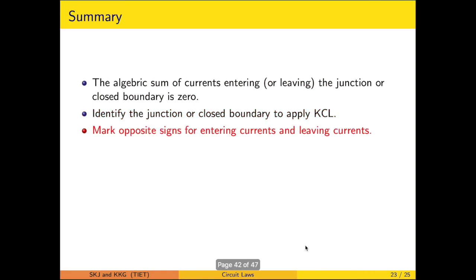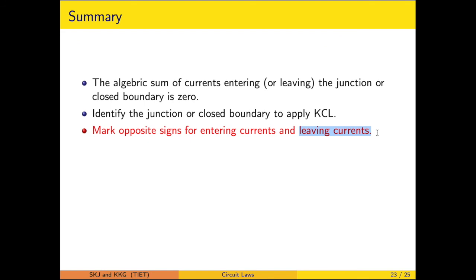We have to assign the sign of entering currents and leaving currents of opposite nature. As a convention, I am requesting that you please assign the leaving currents as positive and the entering currents as negative. This will be helpful while we will be discussing the nodal method of analysis.